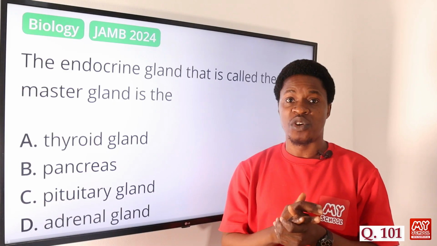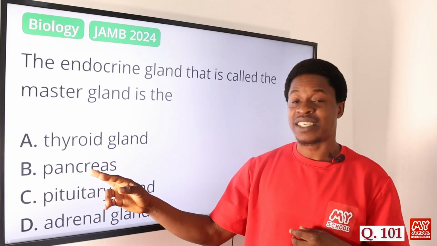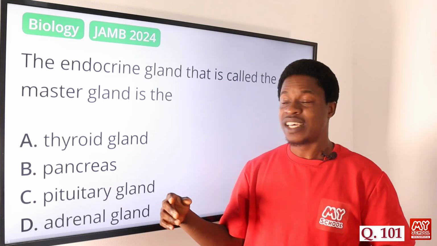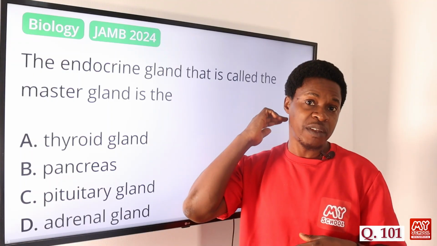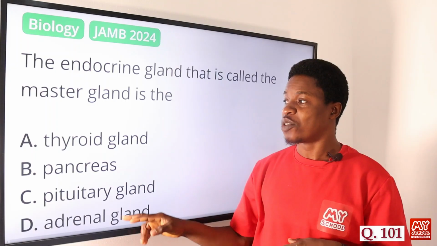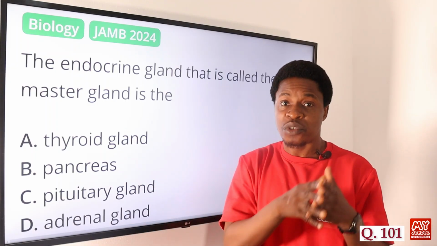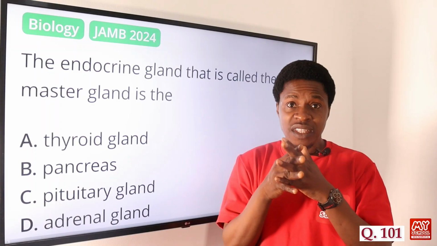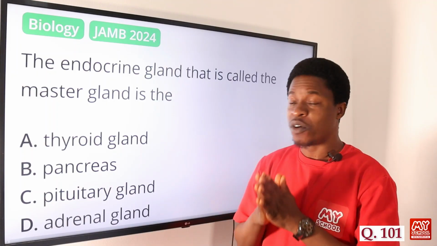Of course, like you know, we have the thyroid gland present at the neck region, we have the pancreas present at the stomach, we have the pituitary gland present at the lower part of the brain, and then we have the adrenal gland also. So all of these are different types of glands. We have the glands also responsible for the reproductive organs, or reproductive gametes, that we have in humans or in animals.